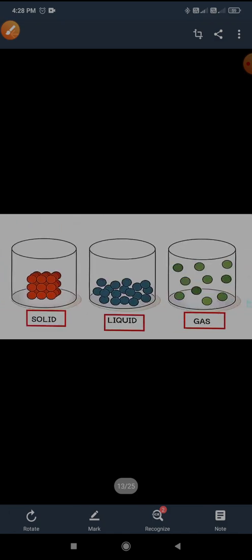Now the next, here you can see the arrangement of the particles of solid, the arrangement of the particles of liquid, and the arrangement of the particles of gas. Now what is matter?